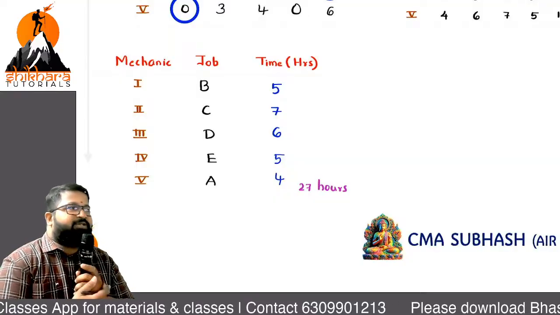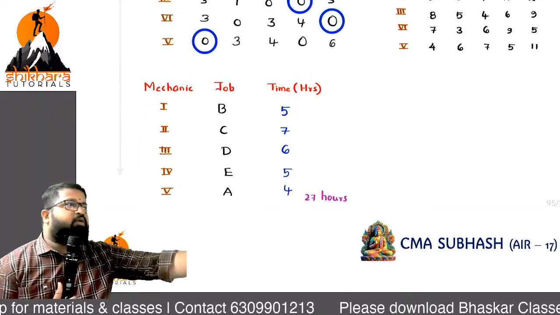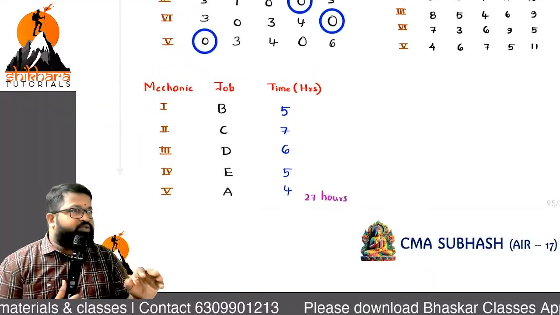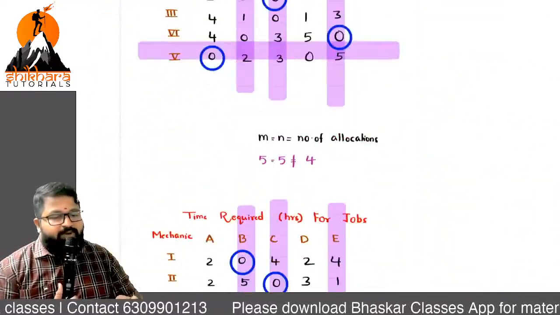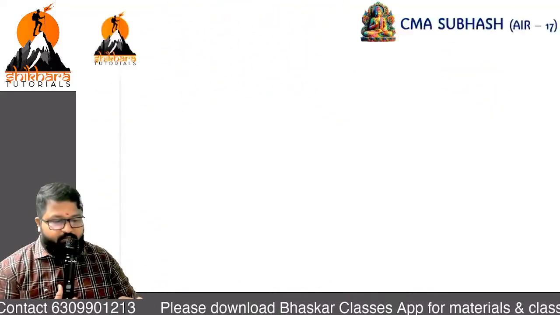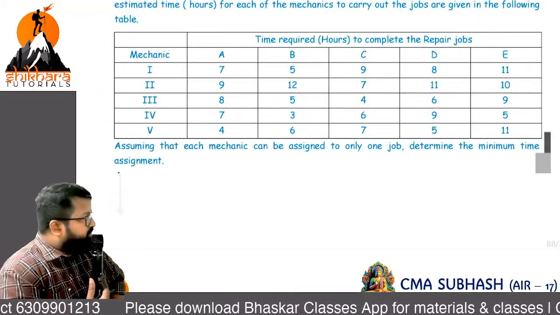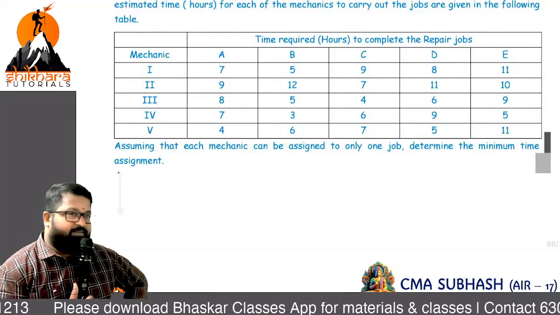What is there, ma? Conclusion. They write the conclusion, ma. Therefore, what is he asking in the question? Sir, regarding the conclusion, you need not worry. Whatever is asked in the question, okay, you repeat the same thing. What is he asking in our question, ma? Assuming that each mechanic can be assigned to only one job, determine the minimum time assignment.